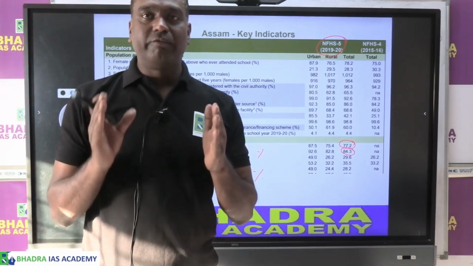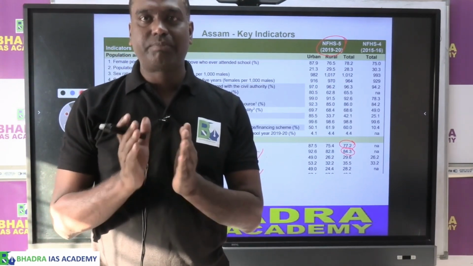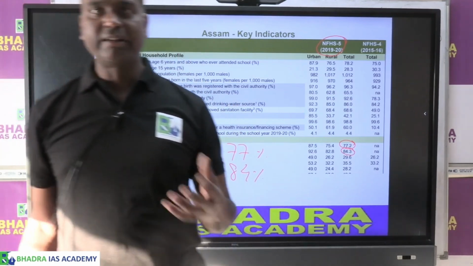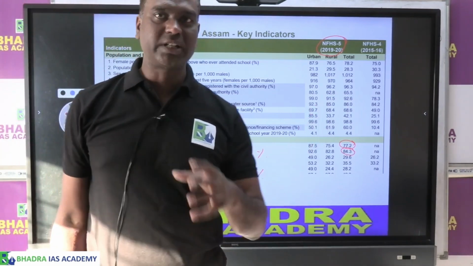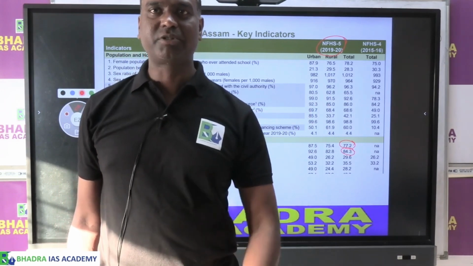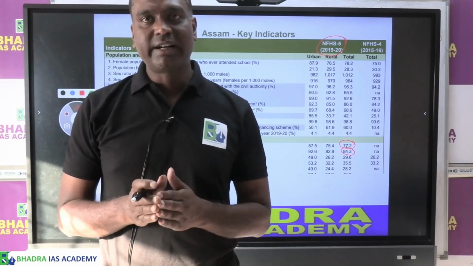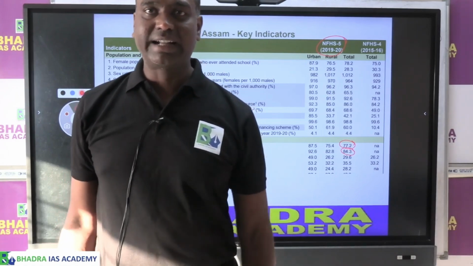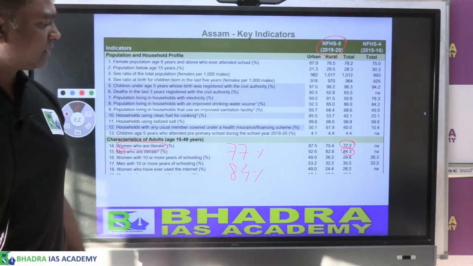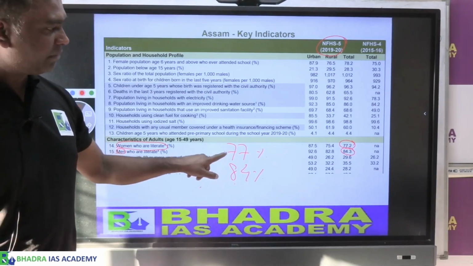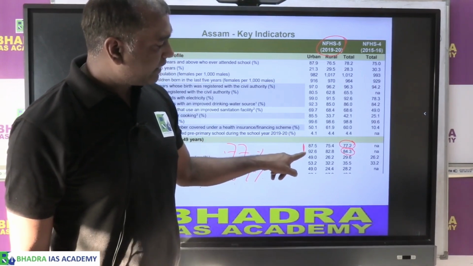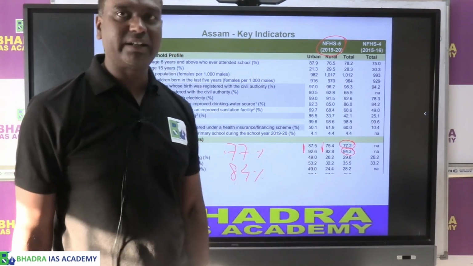So when we are preparing for prelims type of exam, I am telling you, in the previous year many questions have come like this, objective type, typically prelims type of question. Nowadays the trend is they give you a statement and ask whether the statement is right or wrong. So if you look at it here, male literacy is more than female literacy. Another point you remember, urban literacy is greater than rural literacy.